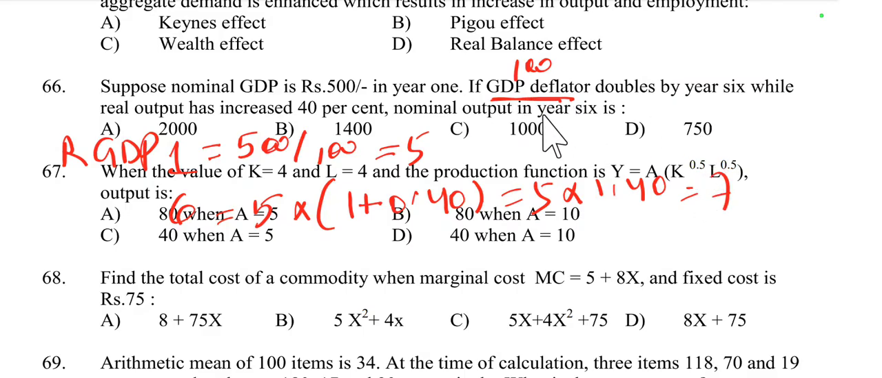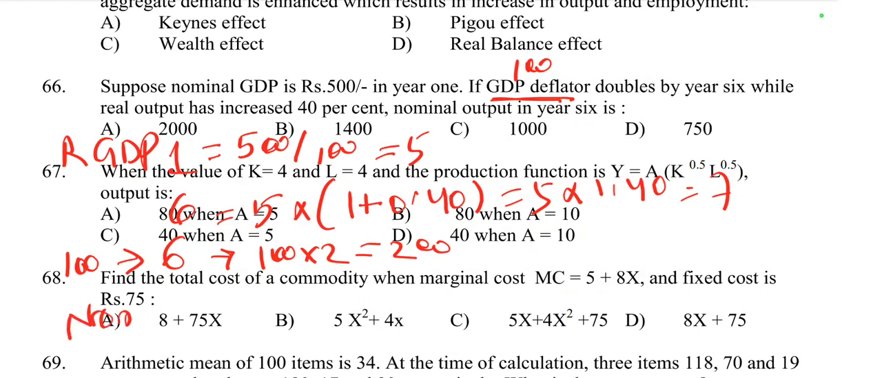In year 6 the GDP deflator is how many times? Double. So if the GDP deflator in year 1 is equal to 100, then in year 6 its value is double. So 100 into 2 is equal to 200. In year 6 it is 200. Then we have to find the nominal GDP.